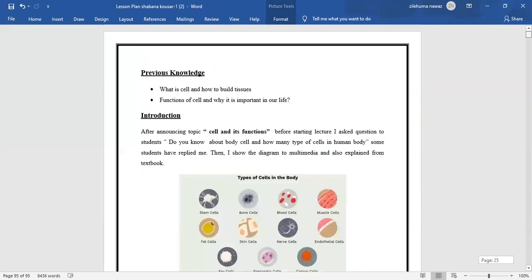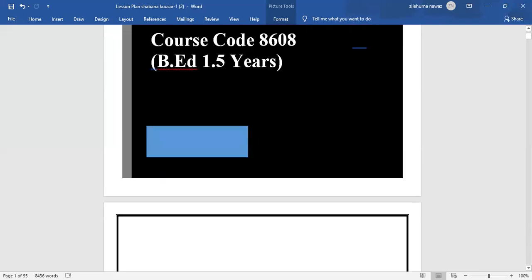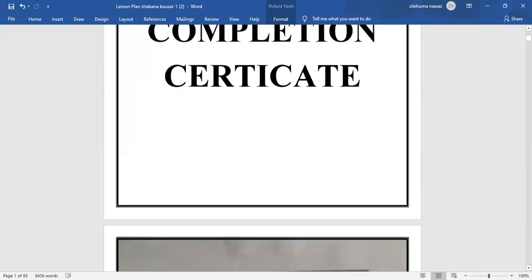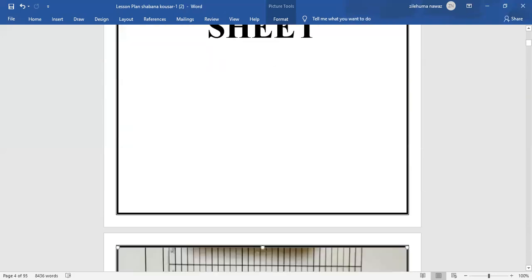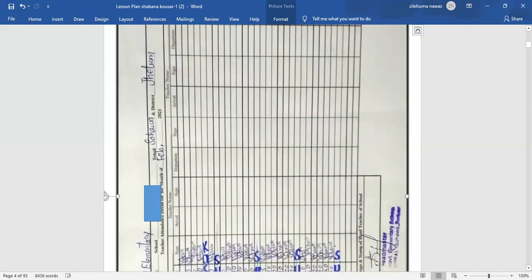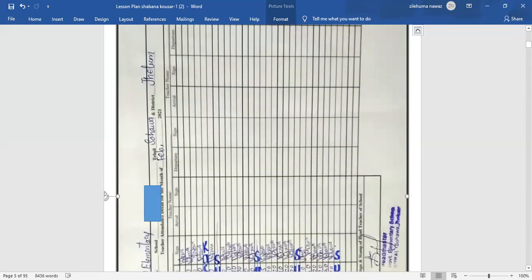Might be the tutor doesn't have time to see all these 40 plans, but what he or she actually checks or views is your completion certificate. Get your stamp done, get your sign done. And the other important thing is your attendance sheet. Do mention your arrival time and departure time, and get your sign done by the proper department.